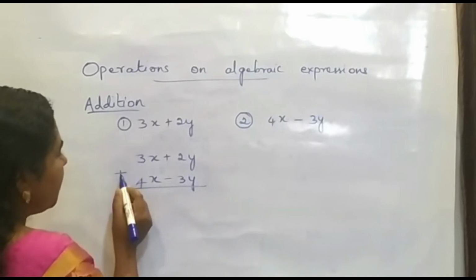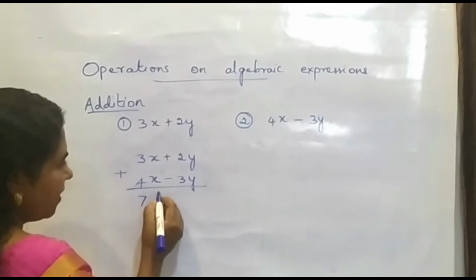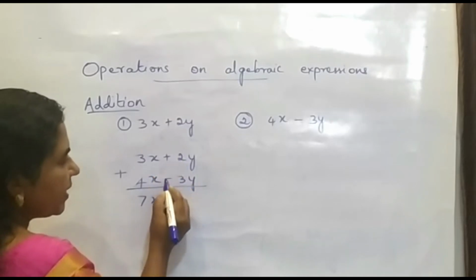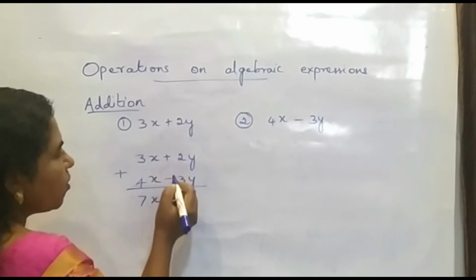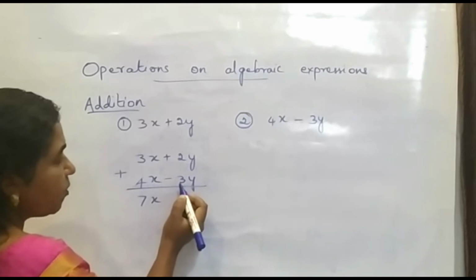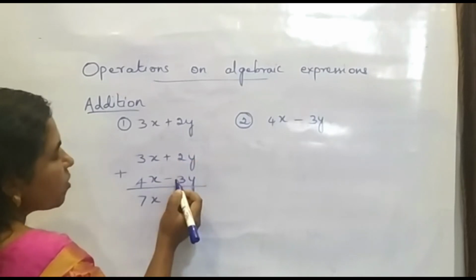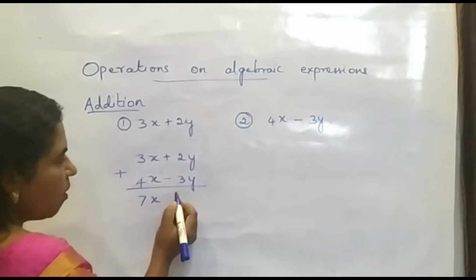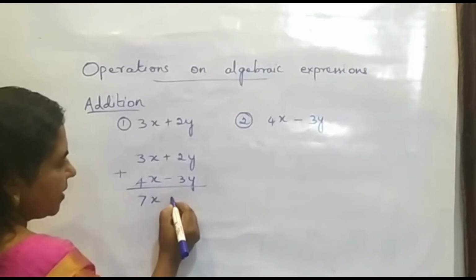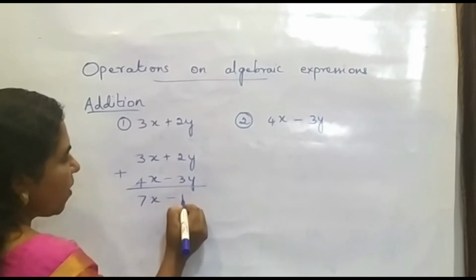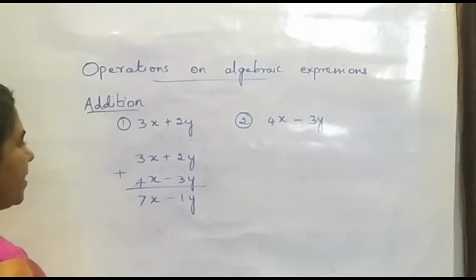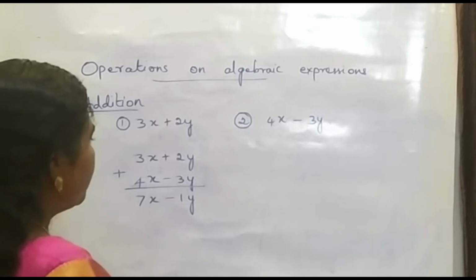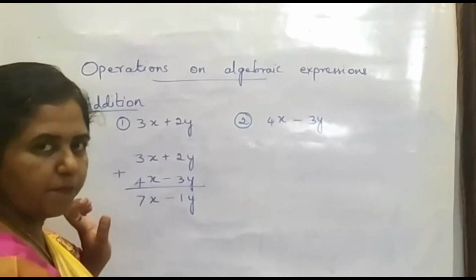So here it is 3 plus 4. So it is 7. And here it is x. And here it is plus 2. Here it is minus 3. So both are of different sign. So what we have to do? We have to subtract. So we will get the difference 1. And this is a bigger number. So the sign of the bigger number is minus. So we have to write minus 1y. So now this is the answer. Okay, now in this way we can do for all the expressions.